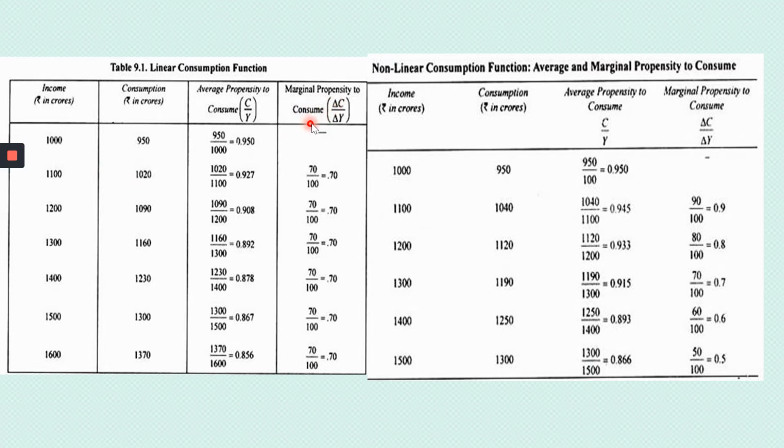How do you calculate marginal propensity to consume? There is a formula for that. Delta C by delta Y. What is delta? Delta means change in consumption. Delta means change in consumption divided by change in income.